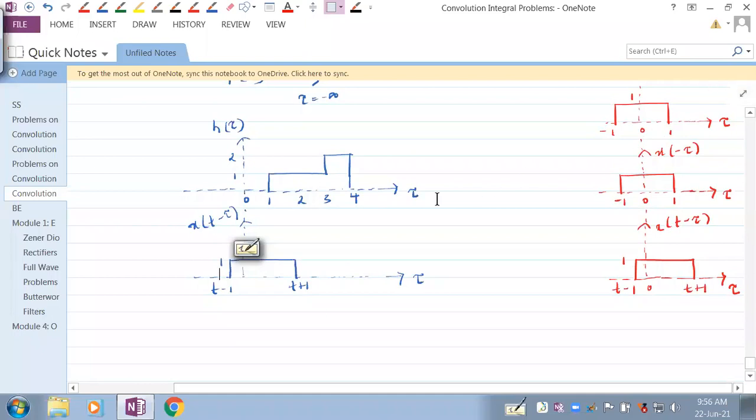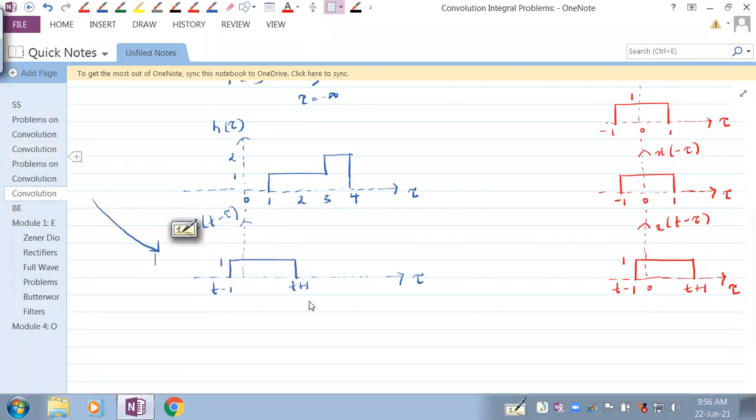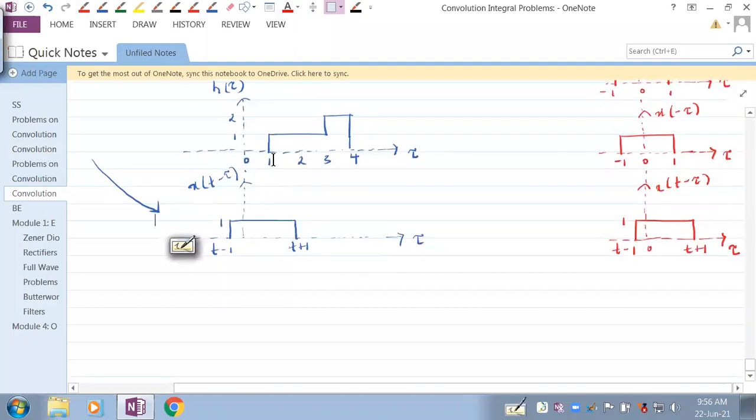You can move this signal from here, or you can move this signal from here. So let's move this signal from here, from the dugout to the place on the field. This is the first player standing, and this is the first player who is coming from this side. So when would there be a no overlapping case? Till this person does not, t plus 1 less than 1. Very good. So that is the first case.